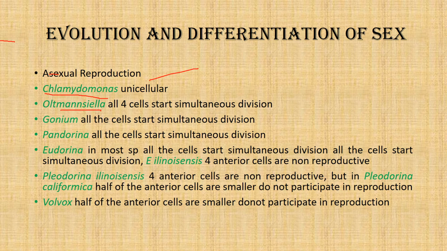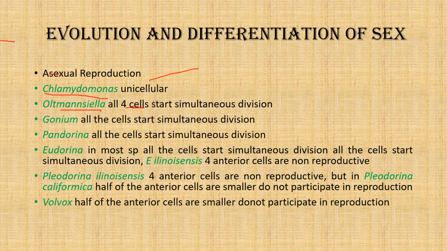Then there is inversion of the bowl shaped cells, and after the inversion happens, there is gradual development of eye spot and gradual development of flagella. So this entire form of asexual reproduction is possible in any of the four cells of Altmansiella.